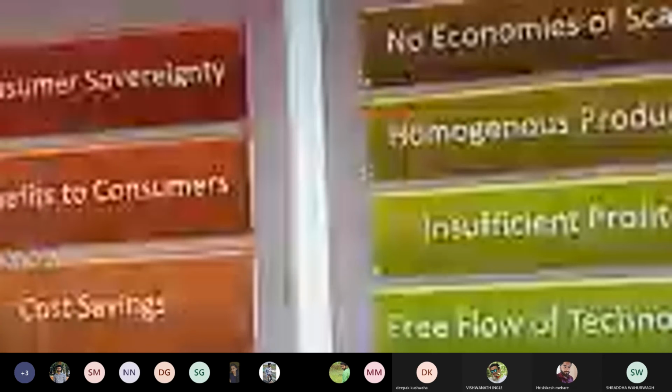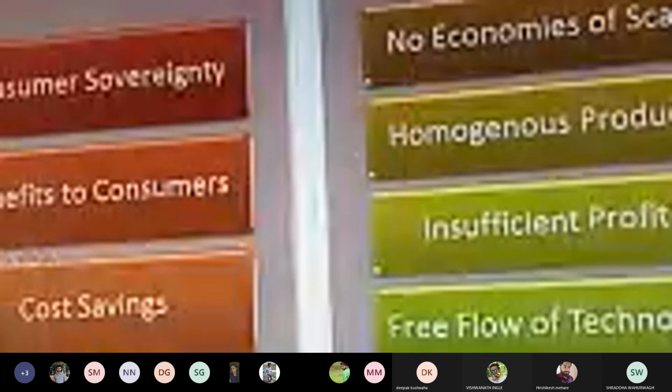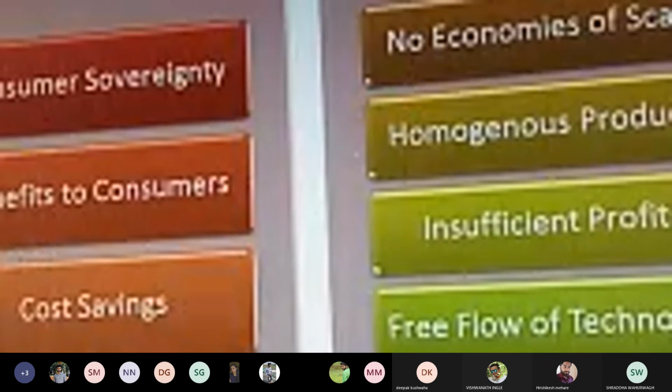Now, moving towards the advantages and disadvantages of a perfect competitive market. First, let's look at the advantages perspective. That is, consumer sovereignty, benefits to the consumers, cost saving, and economic efficiency.